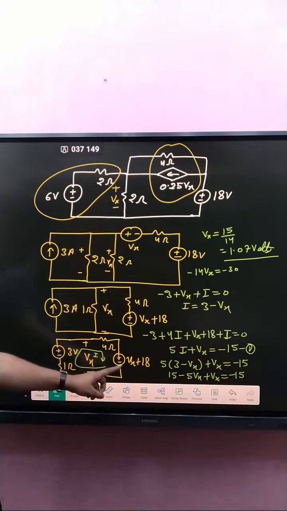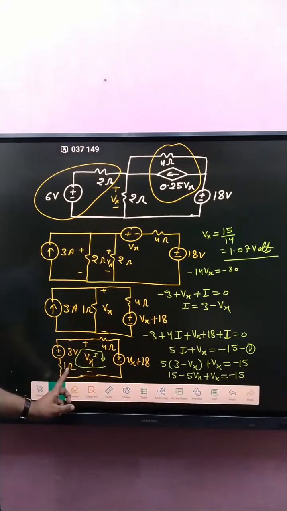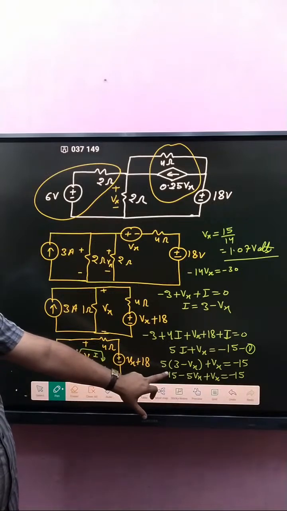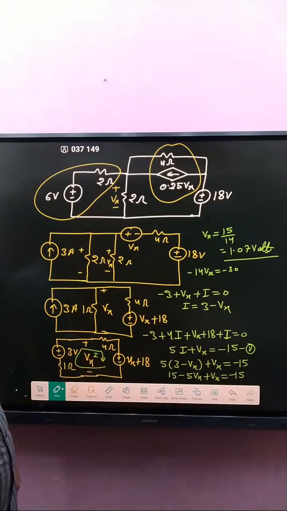Minus 3, 4 plus 1, 5, 5. So I is replaced with 3 minus Vx. So 15 minus 5 Vx, that is 14. So finally the answer is 1.07. I hope all doubts are clear.